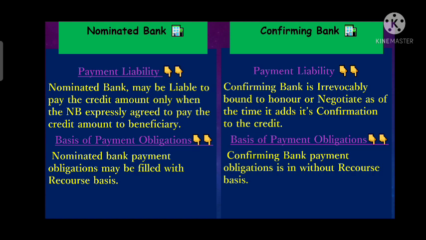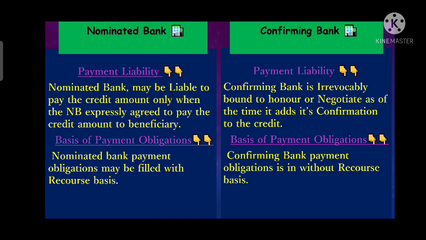Now we will differentiate based on the payment obligation. If the nominated bank makes the payment to the exporter, then most of the time it will be done on a recourse basis. Now what is recourse basis?